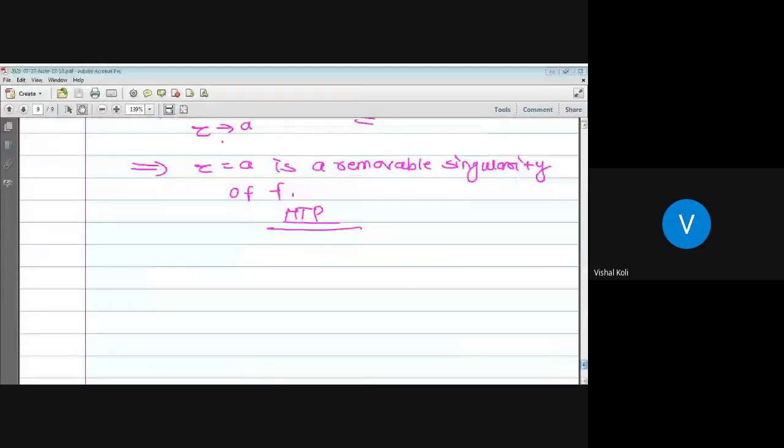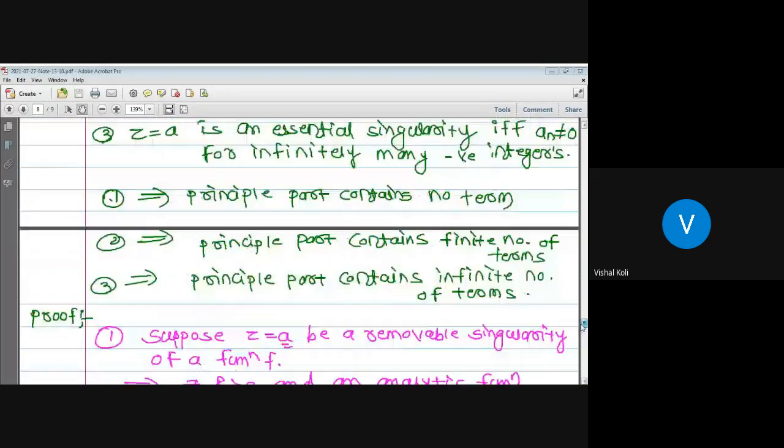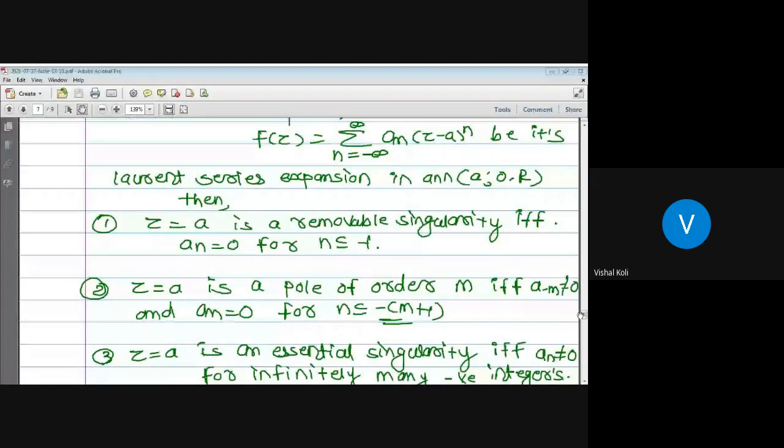Okay. So in the last lecture we have seen what is the Laurent series development, and there is one result depending on this one. First, let us see. Okay. So we have seen this result.